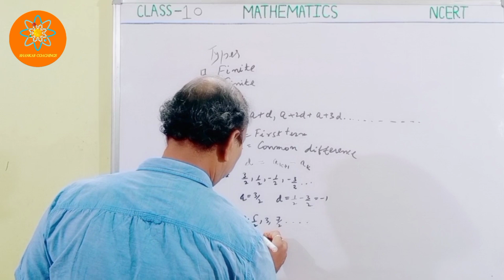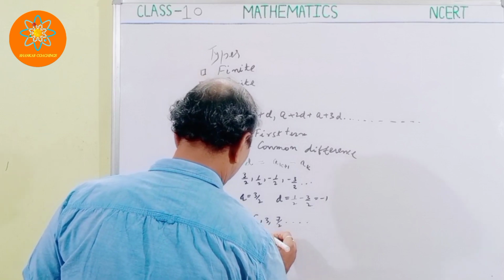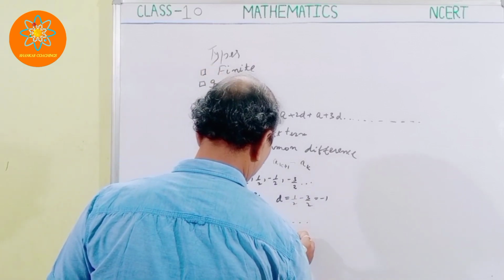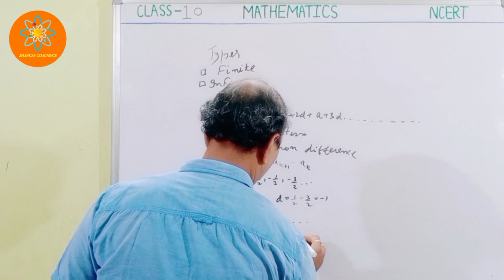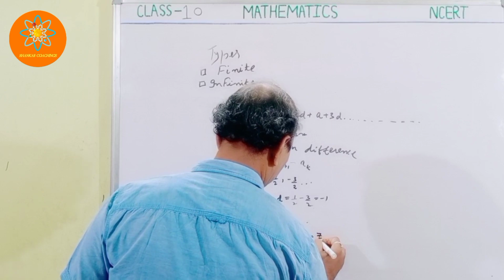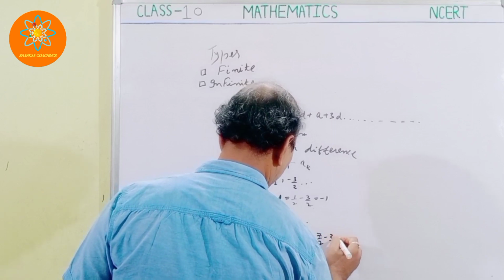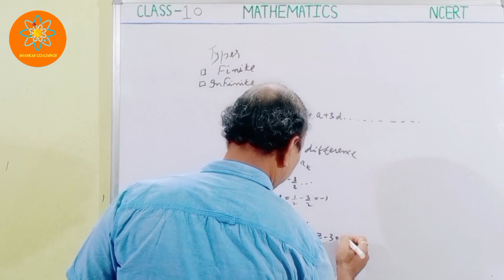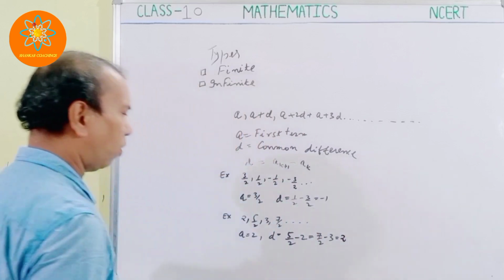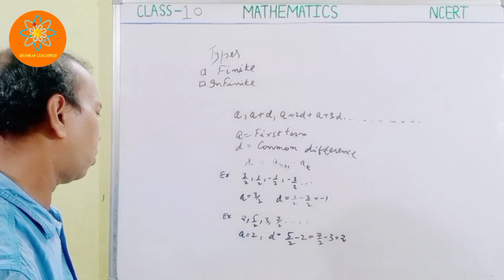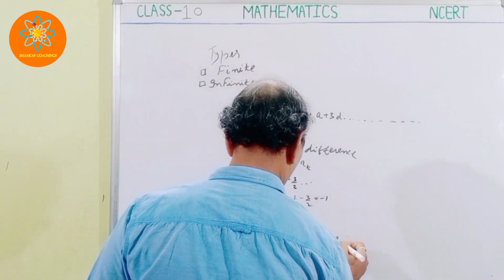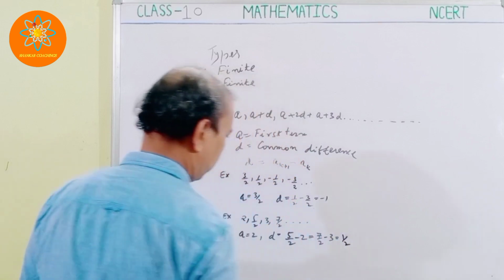And what is the common difference d? That is equal to 5 by 2 minus 2, or 7 by 2 minus 3. How much do you get? The common difference will not be 2, it is 1 by 2. This is 1 by 2.